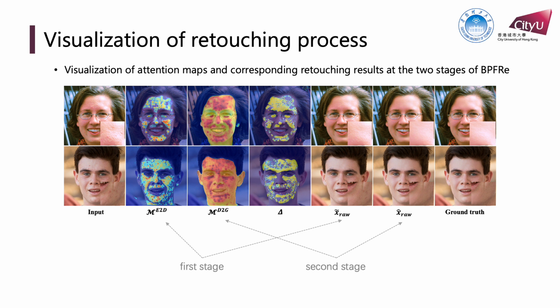We observe that both attention maps cover most of the parameter regions indicated in the difference map delta. Compared to the first stage, the second stage focuses more on synthesizing the details, and the high response area in FD to G is greater than that in ME to D. As a result, the second stage is able to produce clear face images with realistic details.